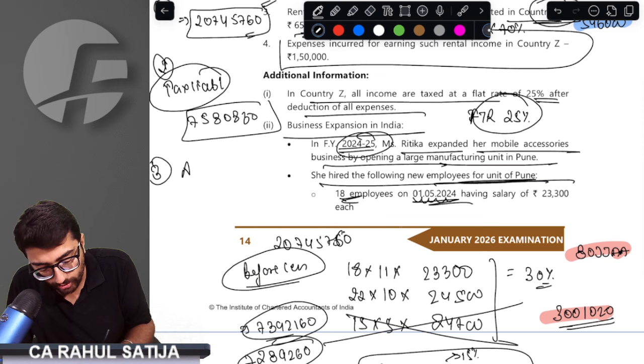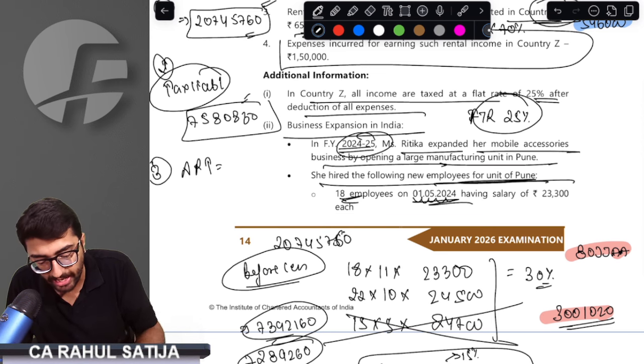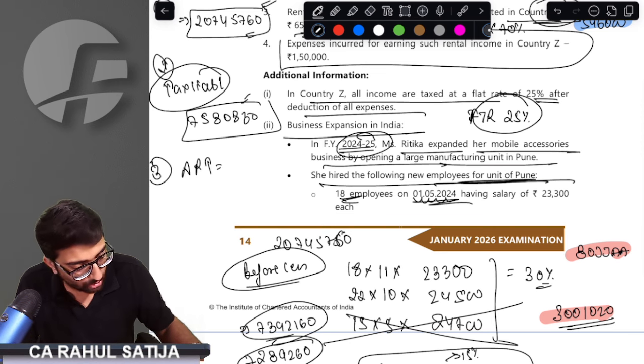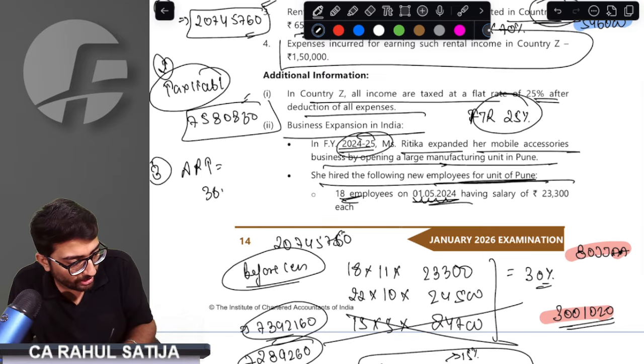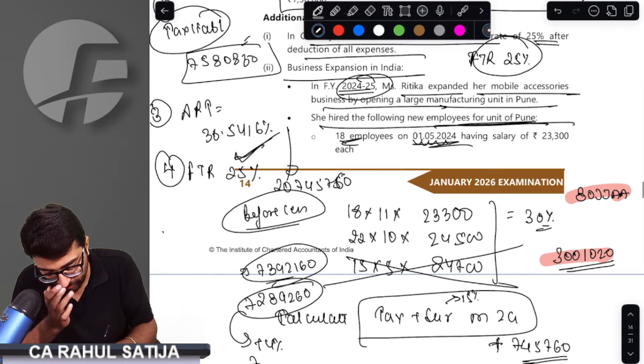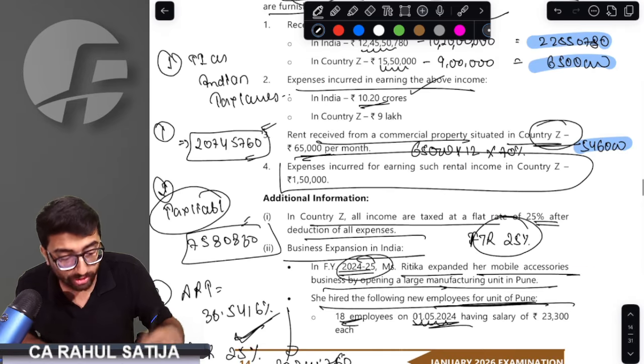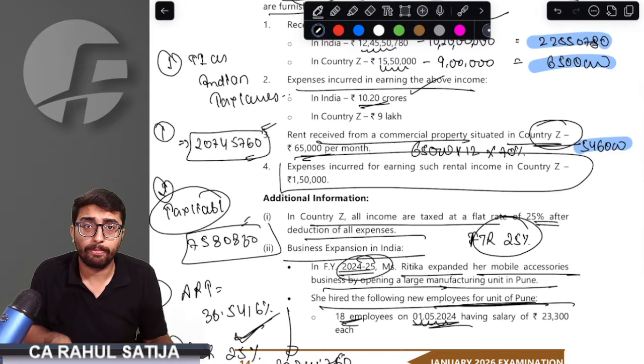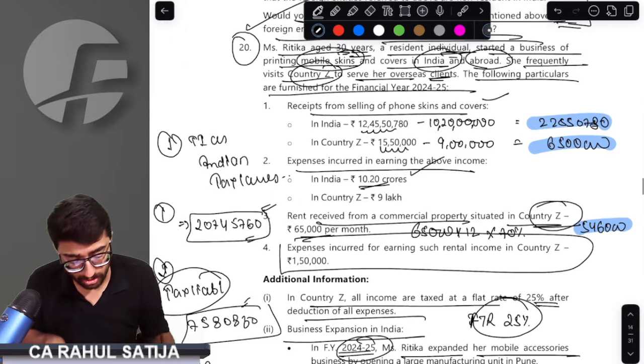Third step would involve us to calculating the average rate of tax, which would be tax liability divided by total income, 2,07,45,760. That is 36.5416%. Fourth step, foreign tax rate 25%. Whichever is lower, take 25%. Fifth step, calculate doubly taxed income. What is the doubly taxed income? Important point. What is the doubly taxed income, sir?